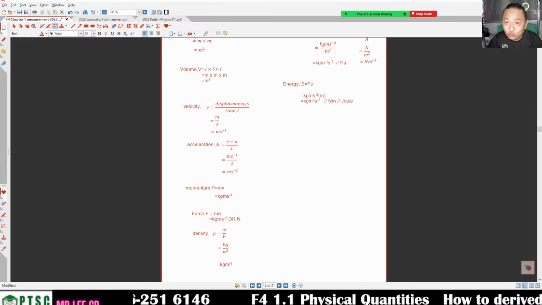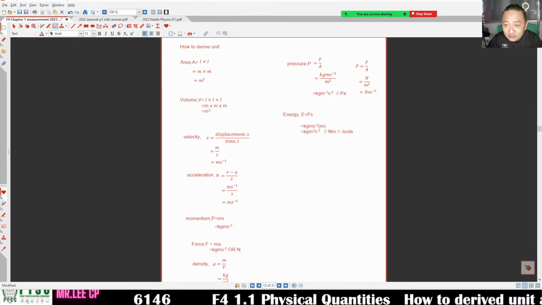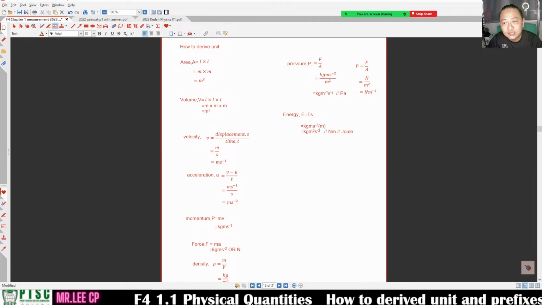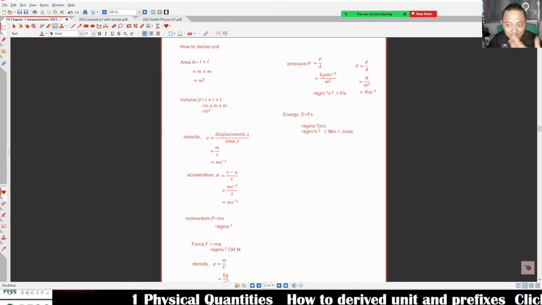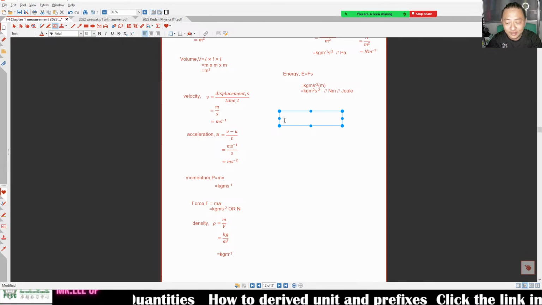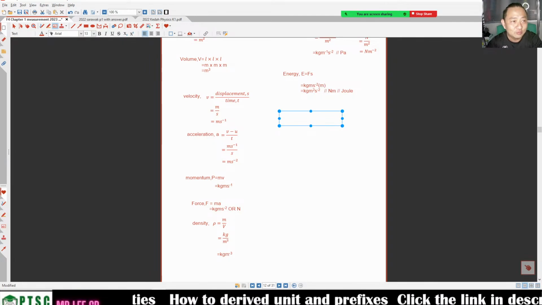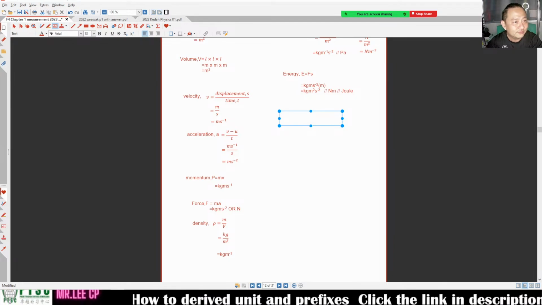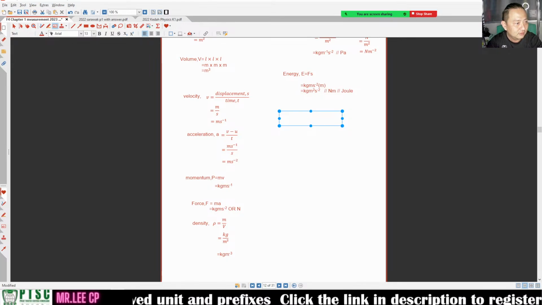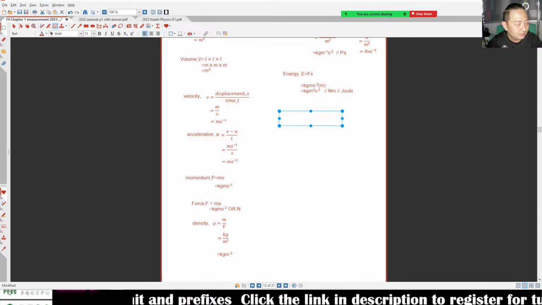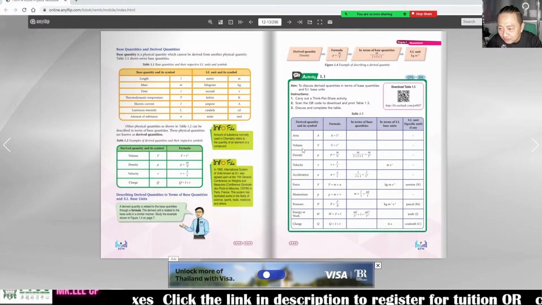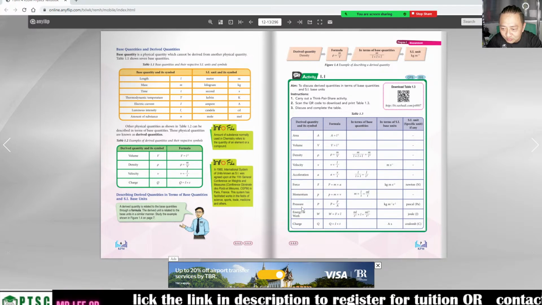So we have done quite a lot. This one until here is enough for you to use already. So these are a few ways to derive the unit. I want to talk about one more, which your textbook has. Here, area, volume, density, velocity, acceleration, force, pressure, energy.